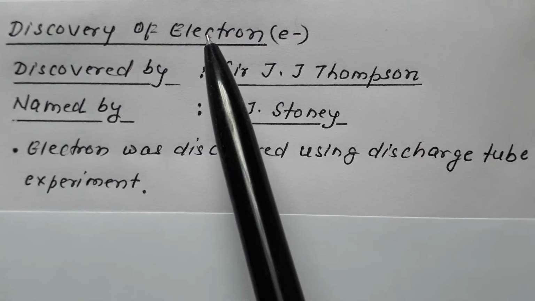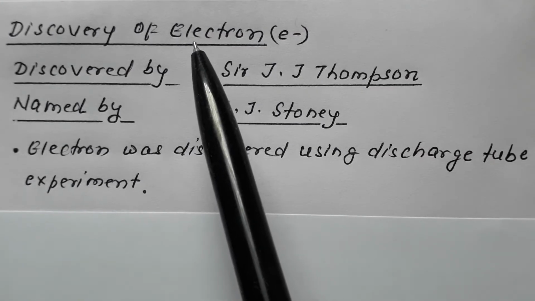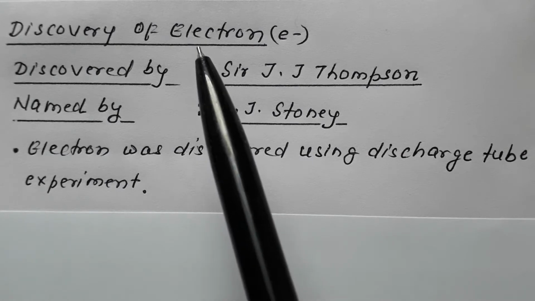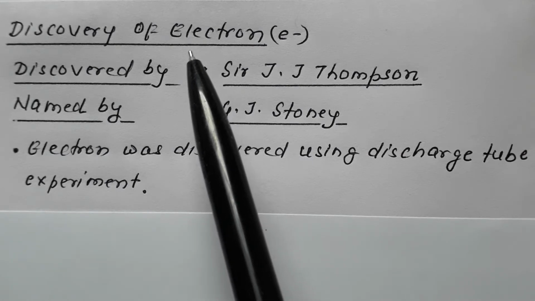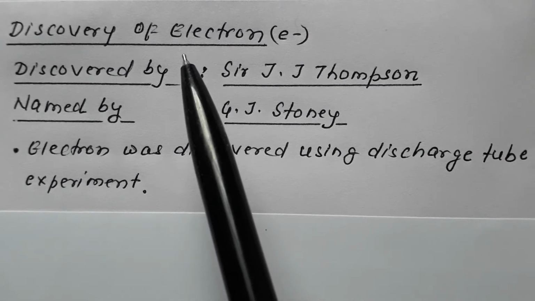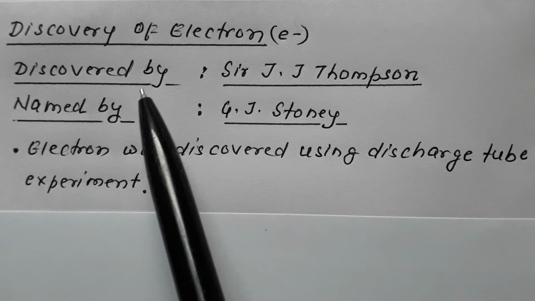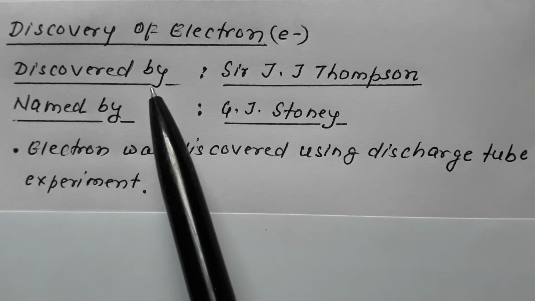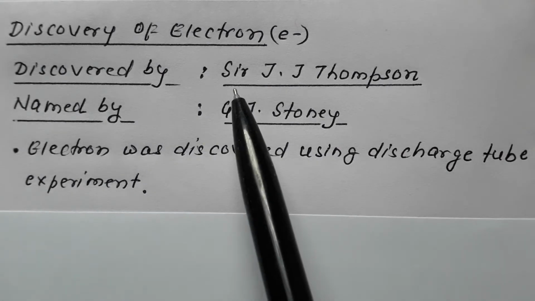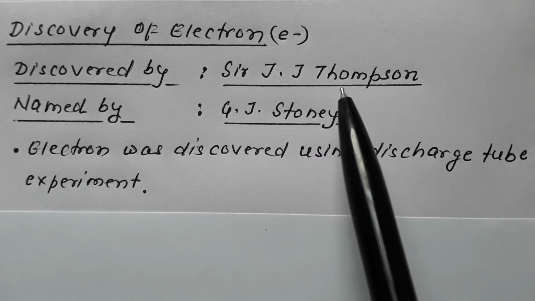How was electron discovered? It was discovered by chance, because we used to believe that atom is indivisible. Then how was electron discovered? Of course by chance, and then it proceeded well. So remember, it was discovered by Sir J.J. Thomson.